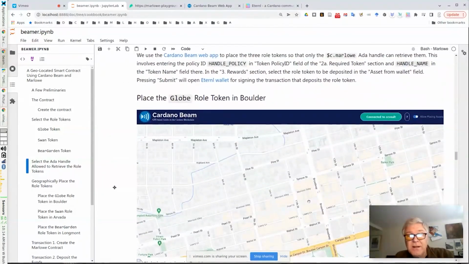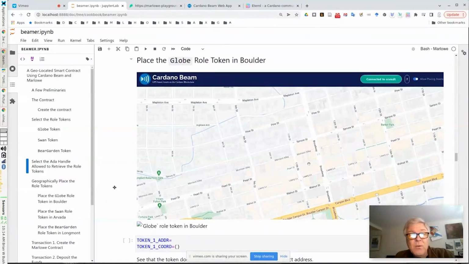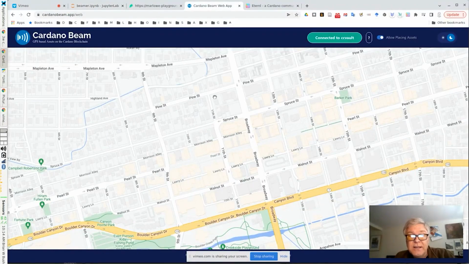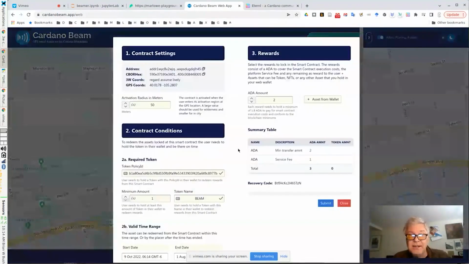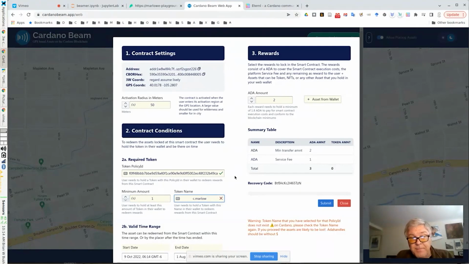So now we're going to open the Cardano Beam app, and we're actually going to place this token. So here's a map in Cardano Beam, and I'm going to put a token right here. This is really near a nice sculpture. And by default, Cardano Beam uses Beam tokens in a particular policy. But we're going to put in this Christopher Marlowe ADA handle token. And you can see Cardano Beam is checking to make sure there's such a token. And then once I type E, you get a nice check mark.